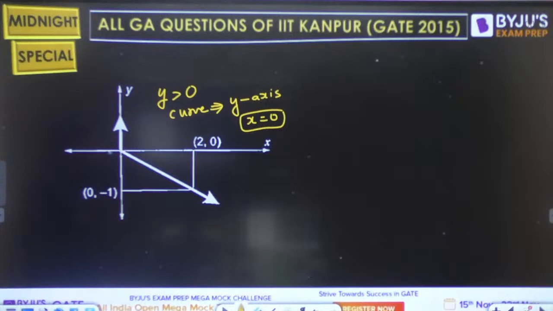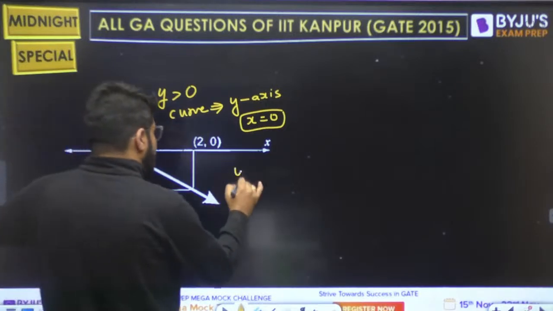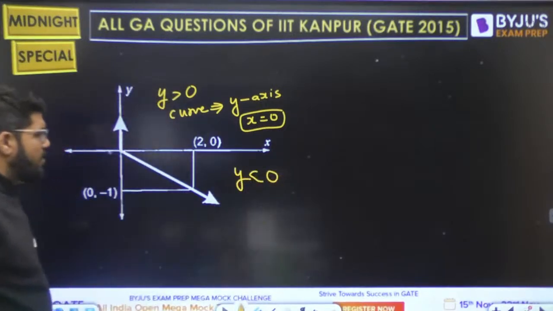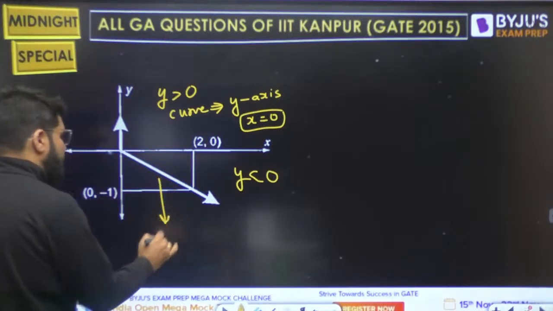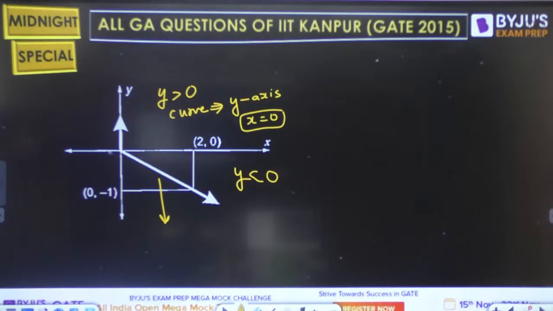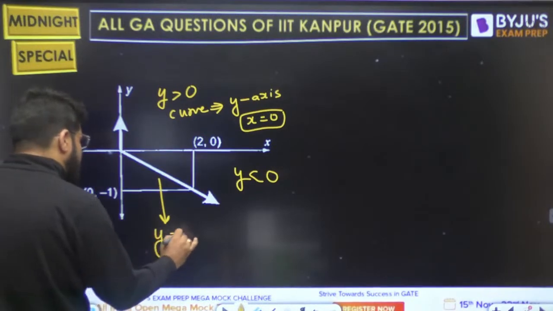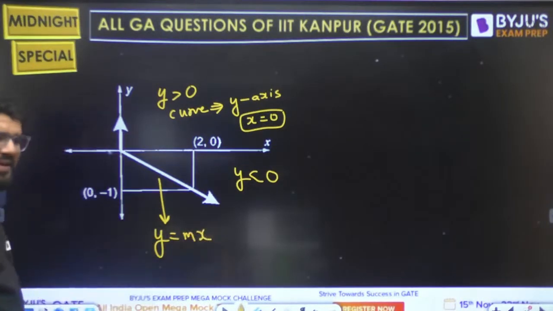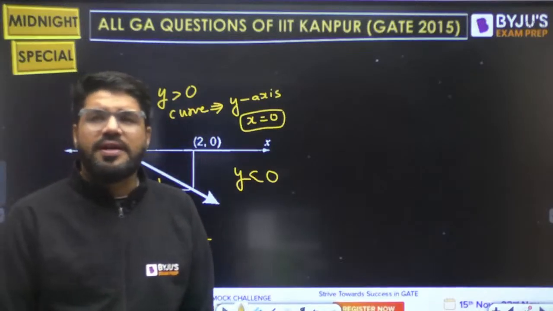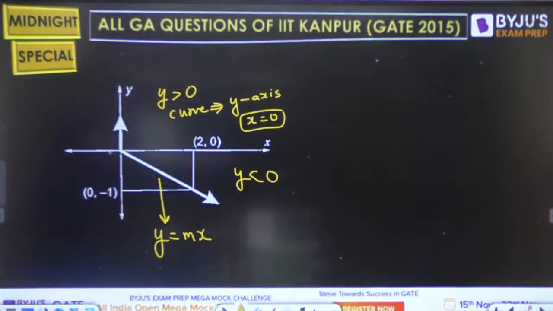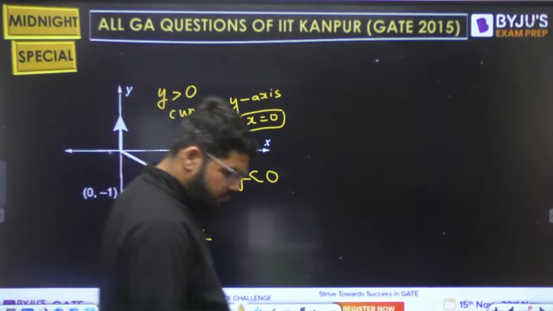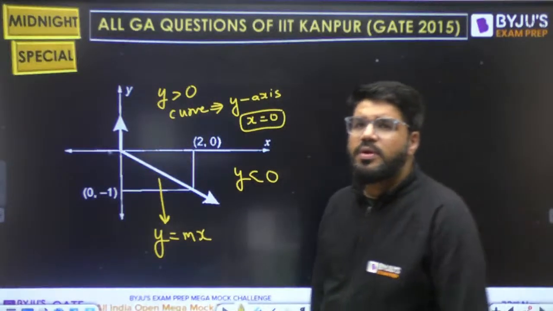But for the negative values of y, we look downward. For y less than 0, there is a straight line. What is the equation of this straight line? This straight line is passing through the origin, so it will have the equation y equal to mx. Y equal to mx.